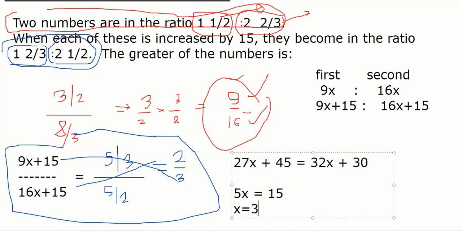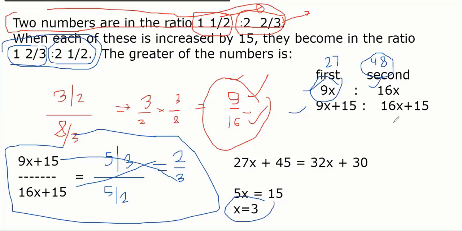x equal to 3. The question asks for the greater of the numbers. So x is 3. We'll put the x value in the equations, no? Exactly, 9x plus 15. But what we need is the original numbers, not the number after modification. So where will you put it? You will put it here. First, 9 into x is 9 into 3, 27. And the other one will be 16 into 3, 48. So the second one is the bigger one. So the answer is this. Again, it's a question of ratio, simplifying the ratio using the fourth question.